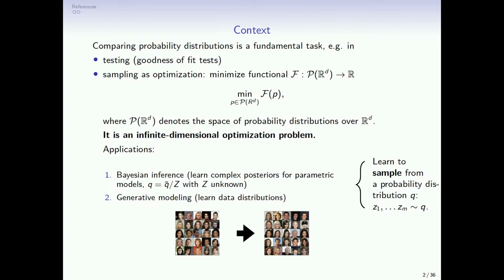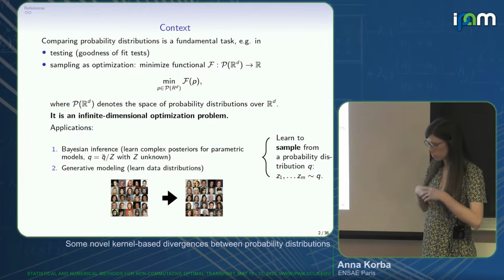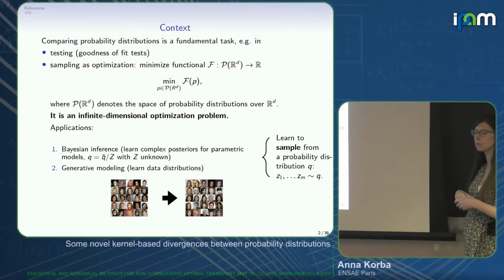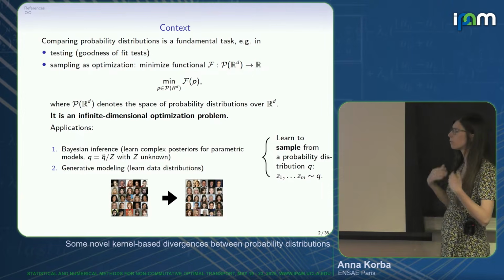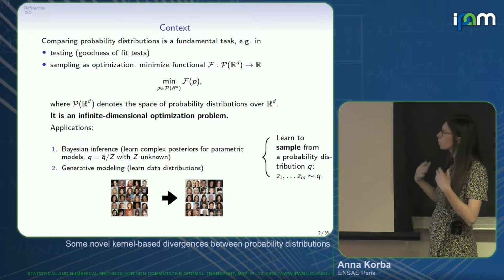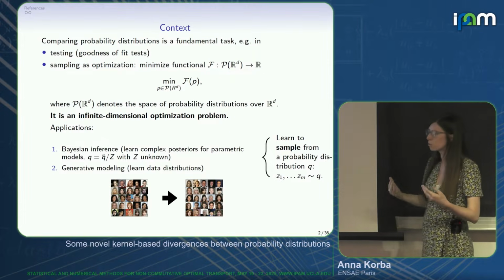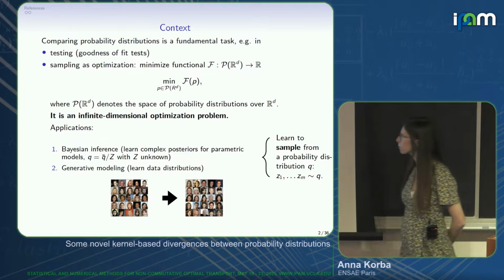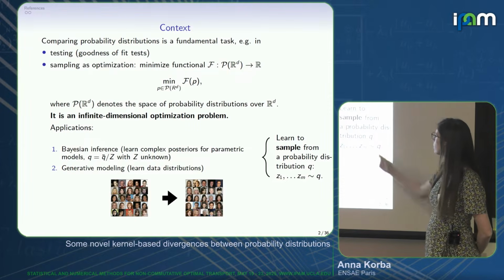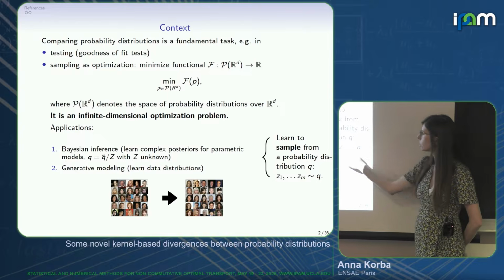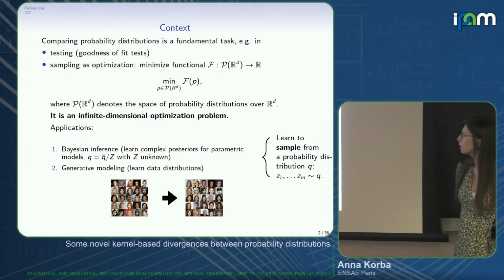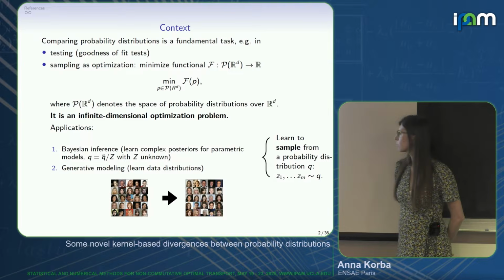And the second one I have in mind for this kind of problems is the one of generative modeling. In generative modeling, people are interested in learning the data distribution. That is to say that you have, for instance, access to the images on the web. So you have access to samples of the distribution of natural images, and you want to learn this data distribution by generating new ones. This is a problem referred to as sampling, where you basically want to be able to generate new samples approximating samples from a density Q.